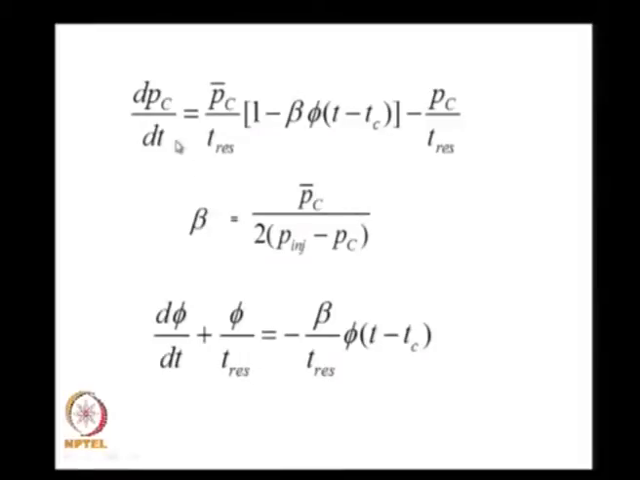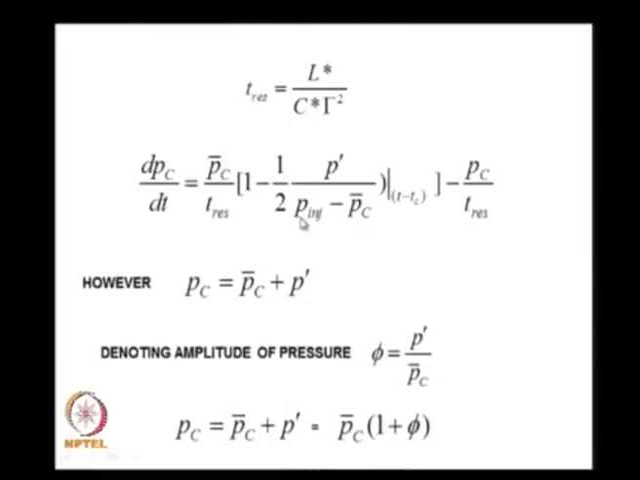I get the value of dPC by dt as equal to PC bar by T residence into 1 minus the value of beta, and this beta I substitute in terms of PC bar divided by 2 into P injected minus PC bar. Let us go back to the old one. I denote this particular expression, P injected minus PC bar, I take PC bar by PC and therefore